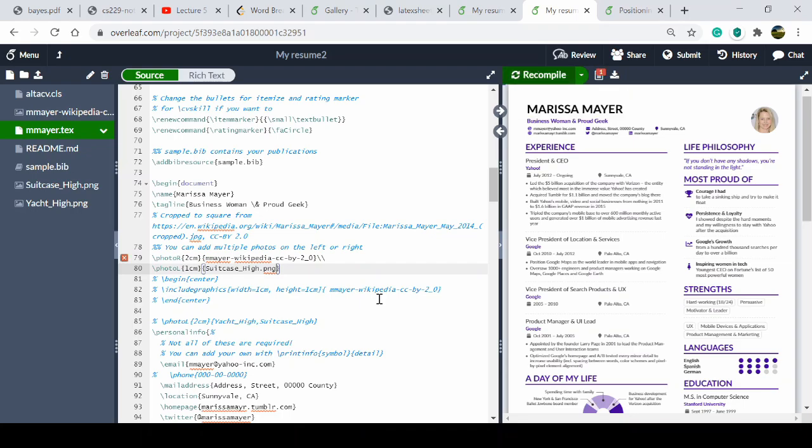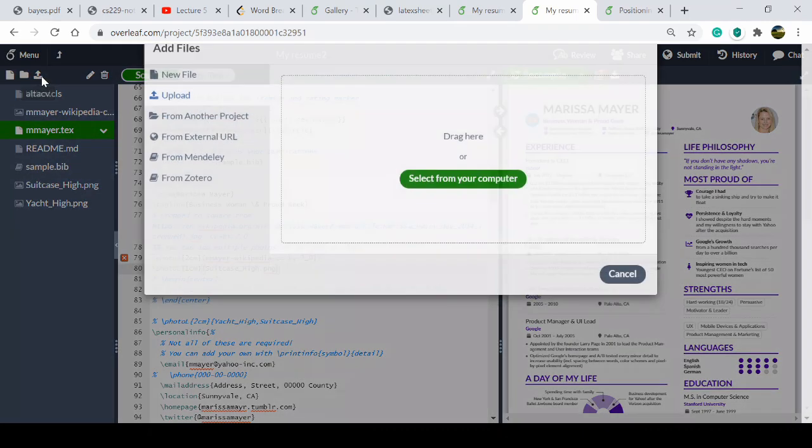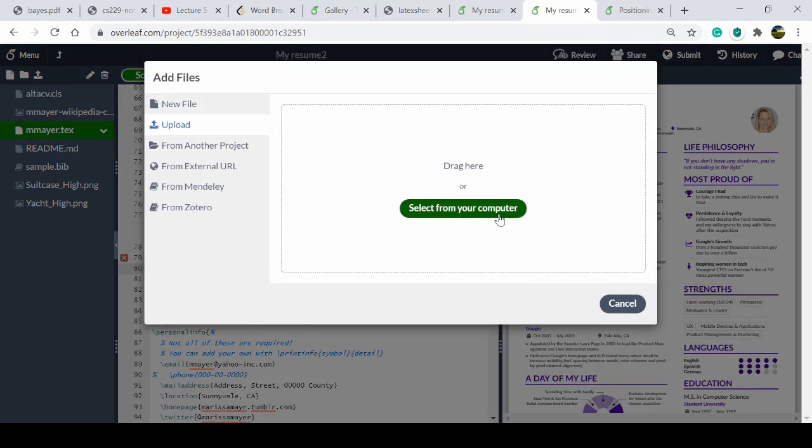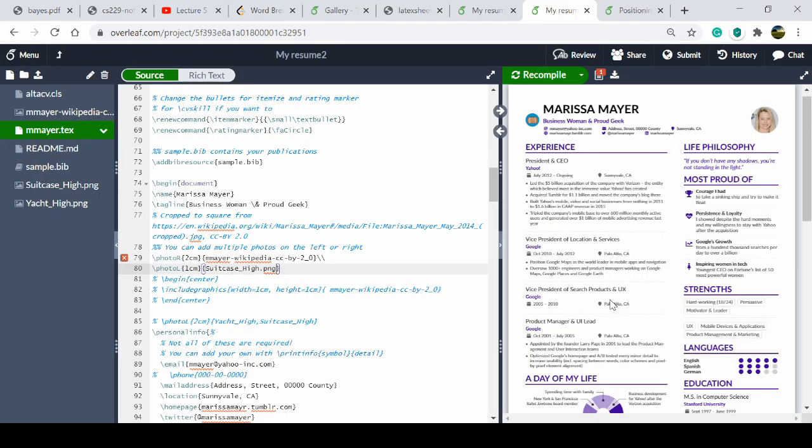So let's check what happens. You can see that the image suitcase.png will appear here. So you can add images here. You can directly click on upload, select from your computer, or you can drag photos here, so that the photos will be available here, and you can upload those images in your resume.